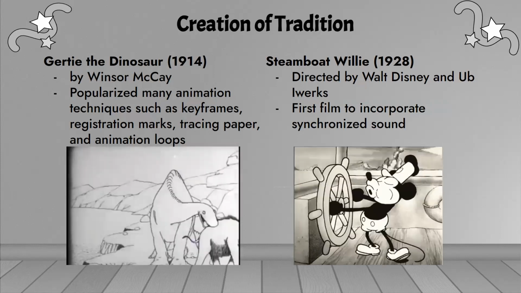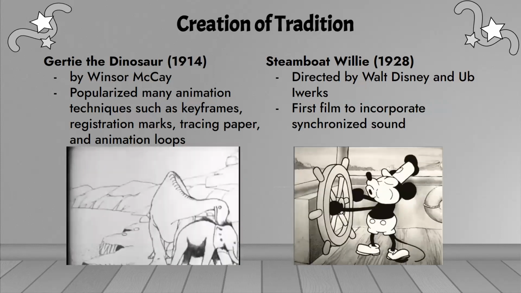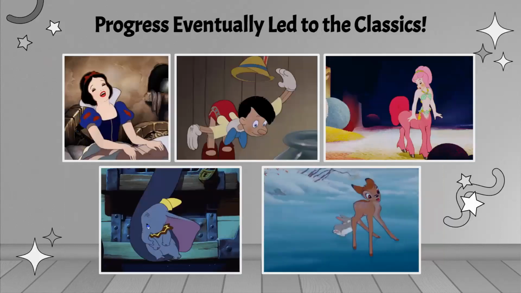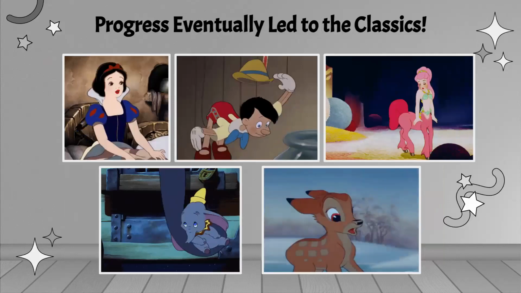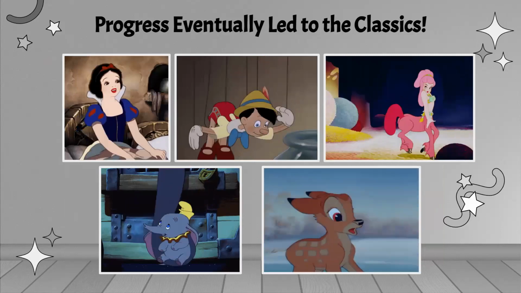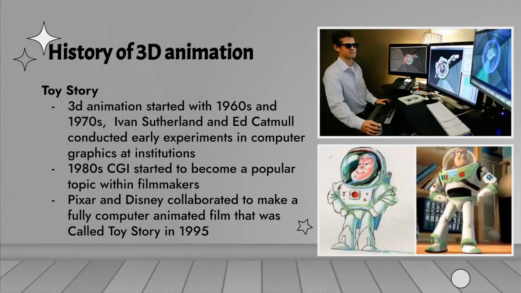Steamboat Willie, directed by Walt Disney and Ub Iwerks in 1928, was the first film to incorporate synchronized sound. Progress eventually led to many classics such as Snow White and the Seven Dwarfs, Pinocchio, Fantasia, Dumbo, and Bambi. 3D and computer animation.